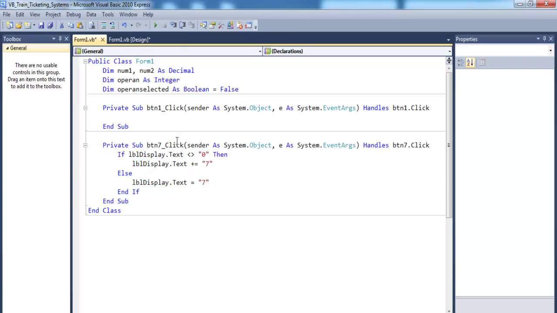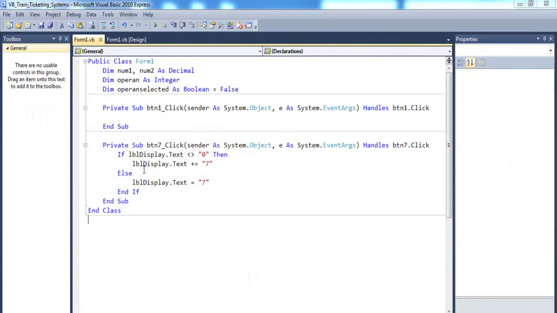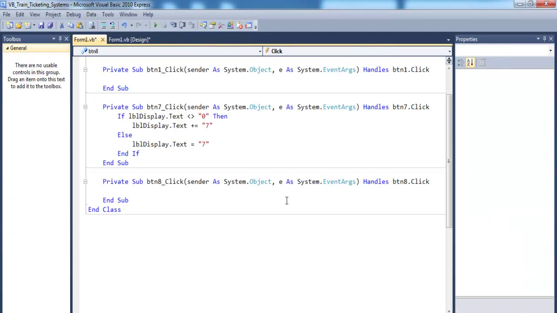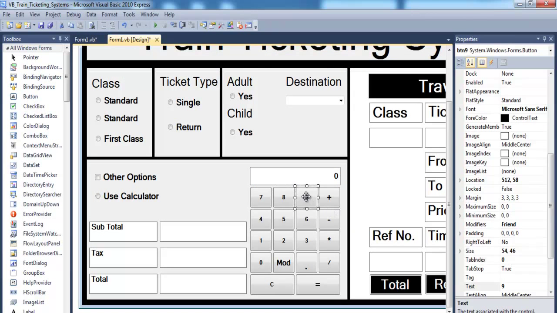So if I run this program now, let's see number 7, what's happening there. Okay, that works as expected. So what I will do next is just speed this up. Just copy this and repeat exactly the same for 8. Just change that to 8. Then repeat the same thing for number 9.